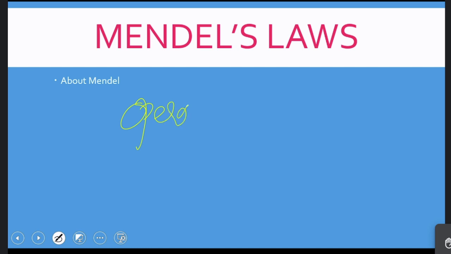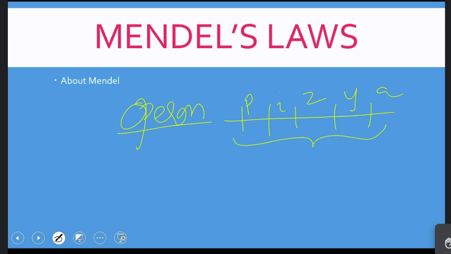So when you see the operon, there are 3 genes, Z, Y and A. Before that there is a regulatory gene. Before that there is a promoter gene. All these genes are responsible for utilization of lactose or glucose in the medium. When I have glucose in the medium, I take it and use it for my energy.